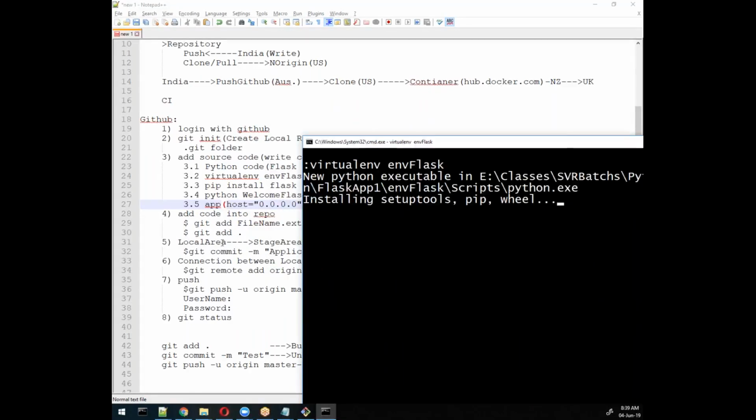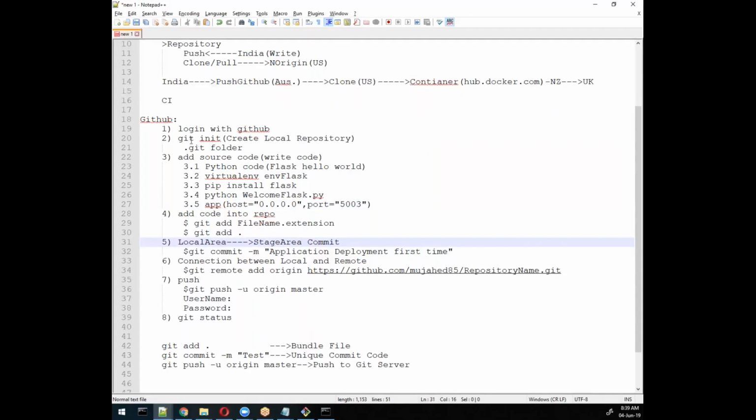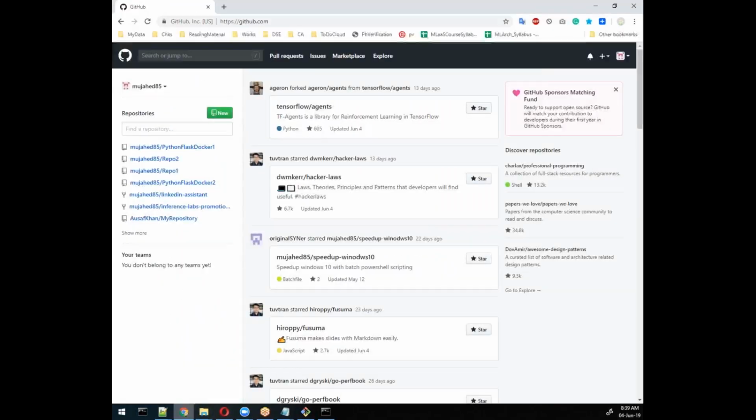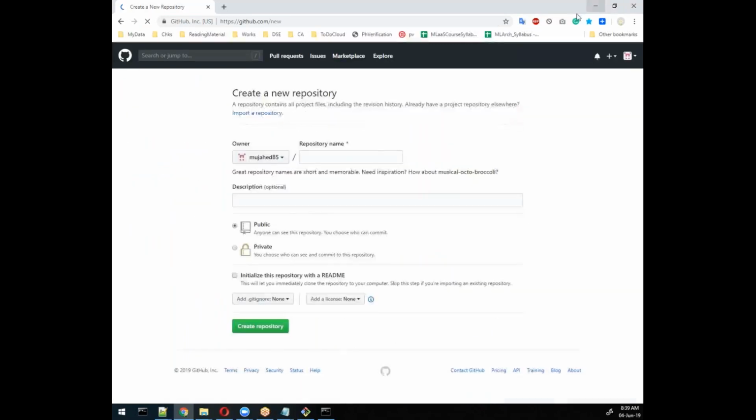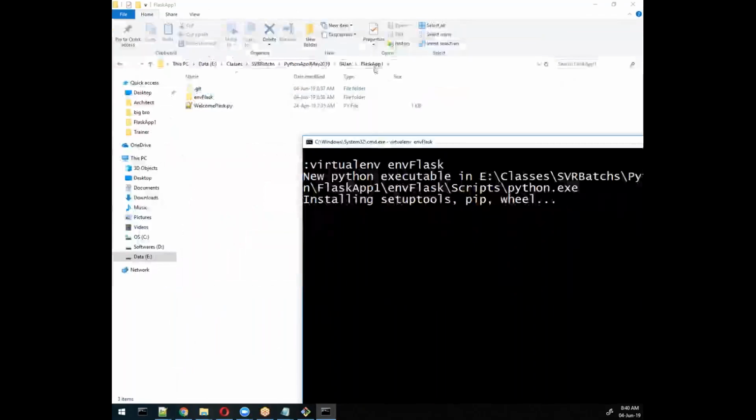Before that I'll go to this area and create a repository, so we will get the URL. I need to go to the browser, and in the browser I need to create a repository. So I will create a new repository and give it a name. For better understanding I'll give the same name that I have here, flask app 1.